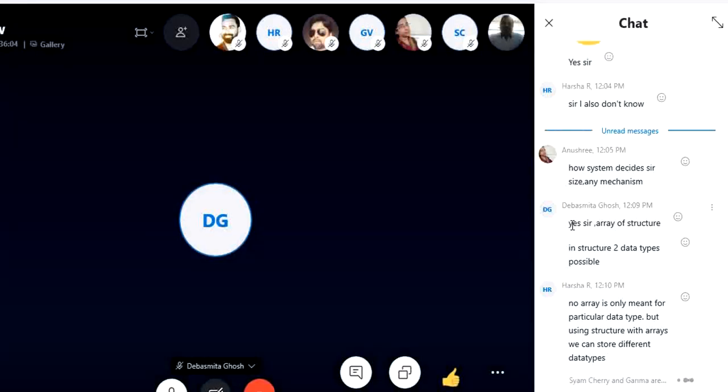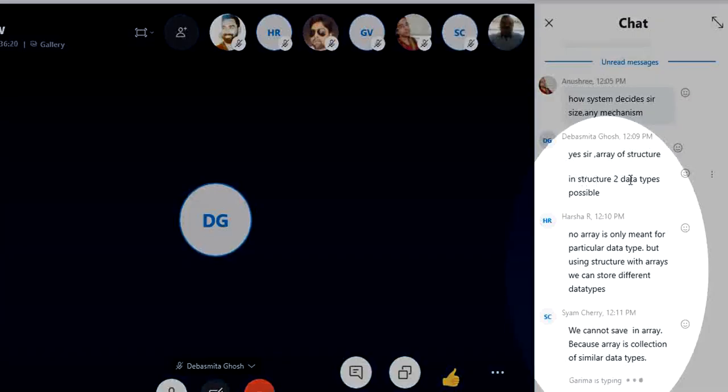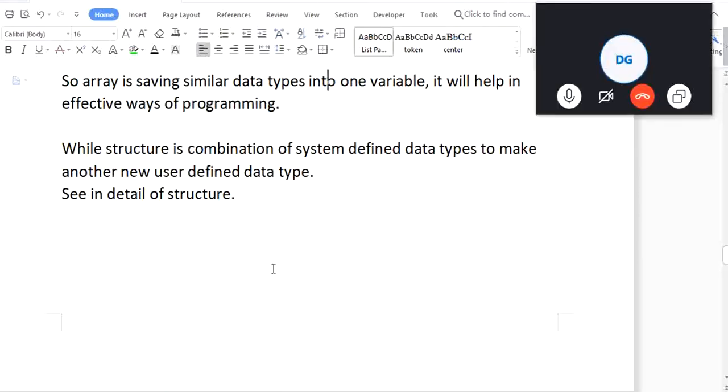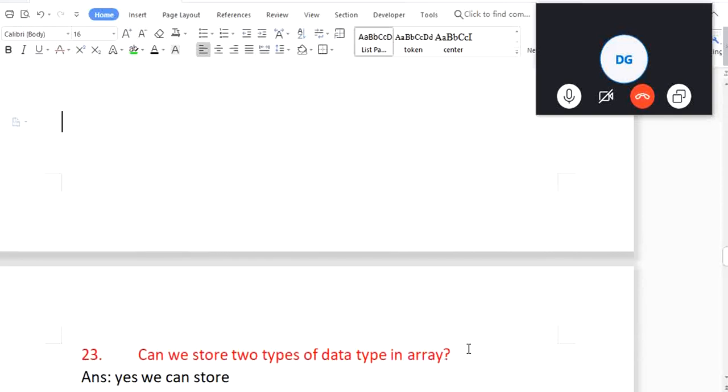See, what Devismita is saying. Okay, so what Devismita is saying, yes, array of structure. The structure, two data type is possible. No, this is wrong. What's the meaning of this? If we make a structure, consider if we make the